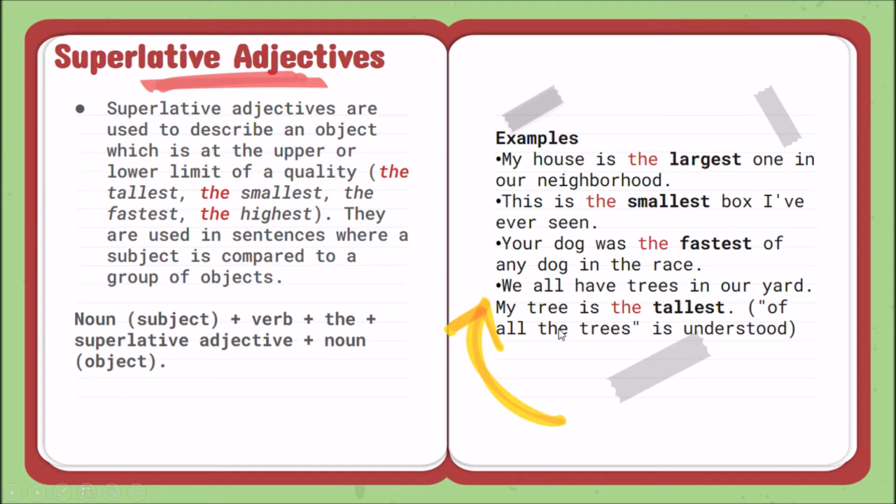¿Ya? Look at this. We all have trees in our yard. Todos tenemos árboles en nuestro patio. My tree is the tallest. ¿Ya? Mi árbol es el más alto de todos los de las otras casas que tienen árboles en su casa. ¿Ya? En su patio.